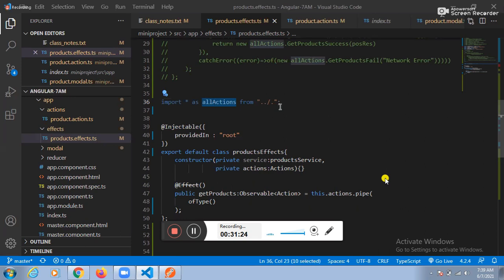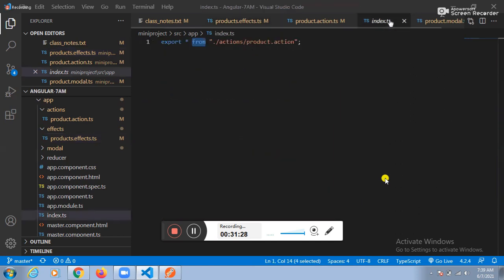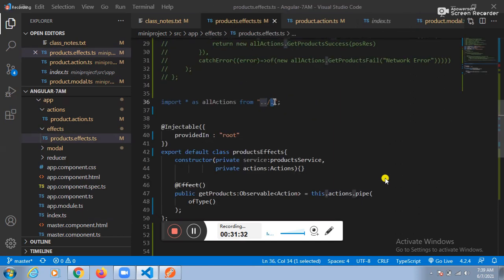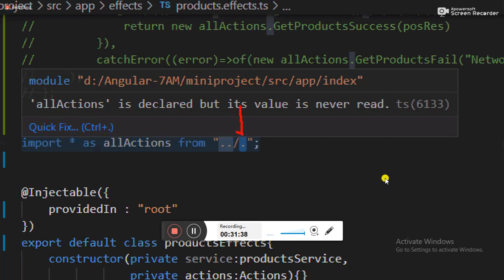Next, where we have the exporting, the index.ts file. Guys, the index.ts file technically we can call dot. Dot means what? Dot means index.ts file. Here we have the dot. This dot technically we can call the index.ts file.